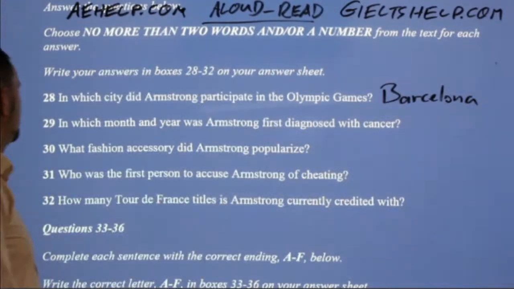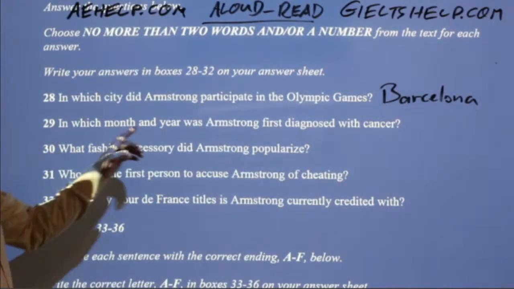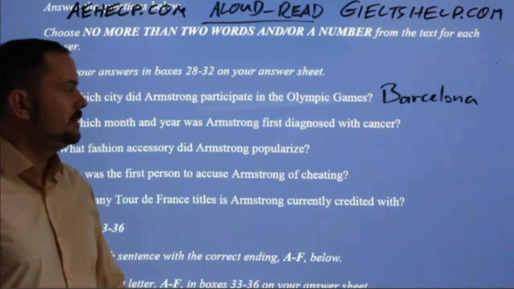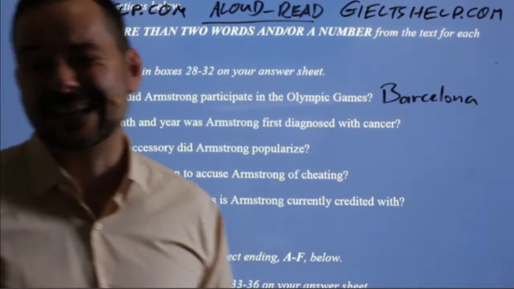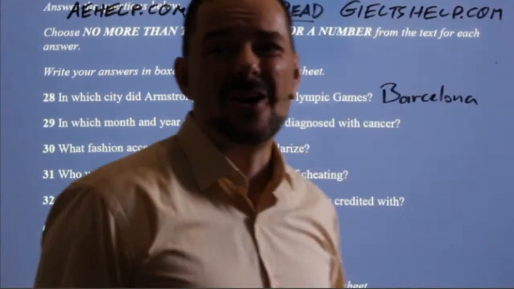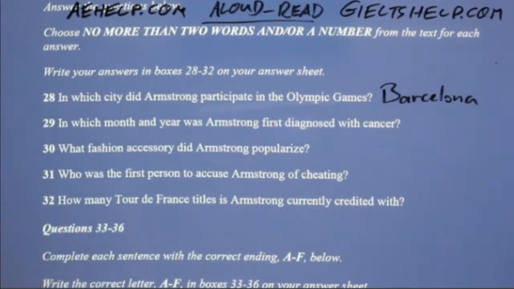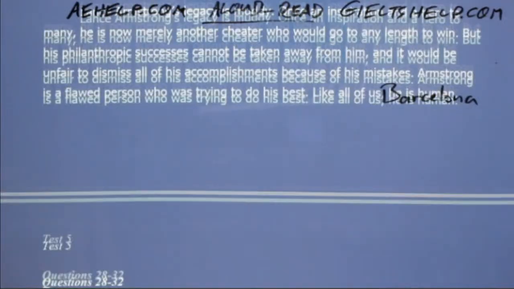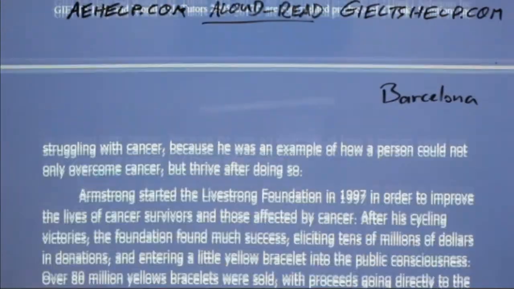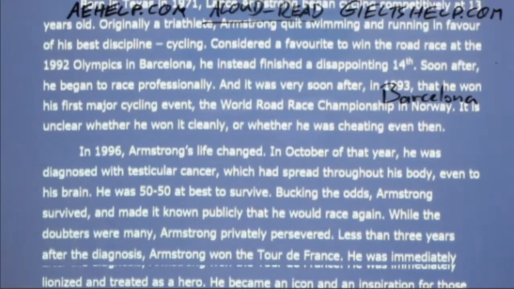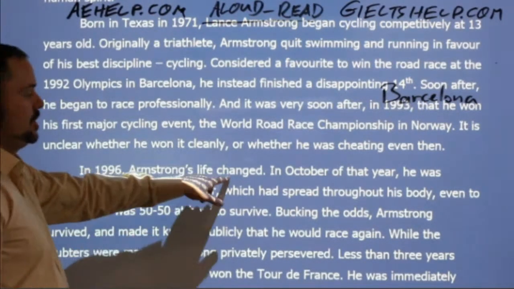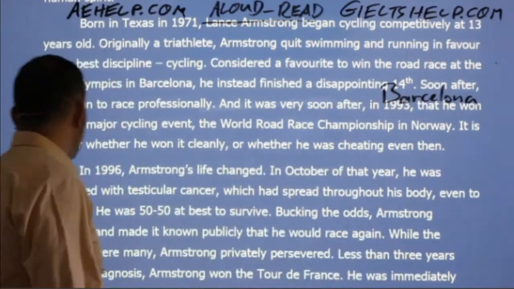All right. Number 29. In which month and year was Armstrong first diagnosed with cancer? Well, I remember it was in 1996, but I don't remember the month. Maybe August? Abhishek says October. I know where it is in the text, so it's going to be really quick for me to find it. It was right at the beginning. So here, in 1996, Armstrong's life changed. In October of that year, he was diagnosed with cancer.